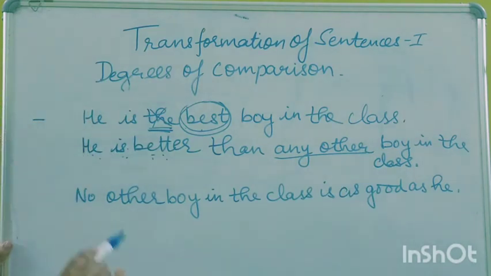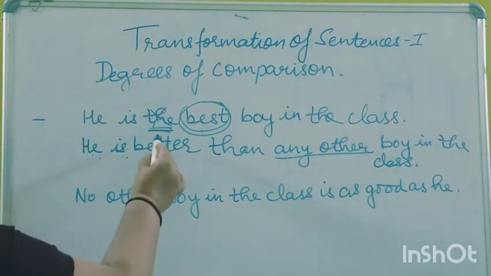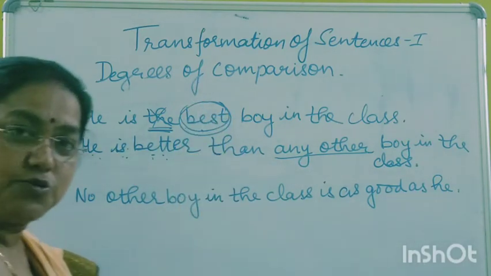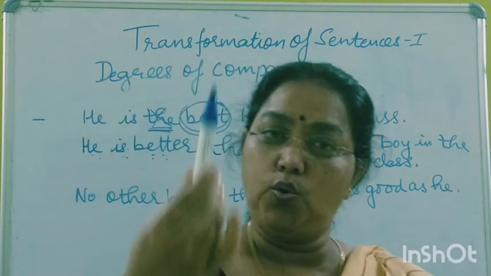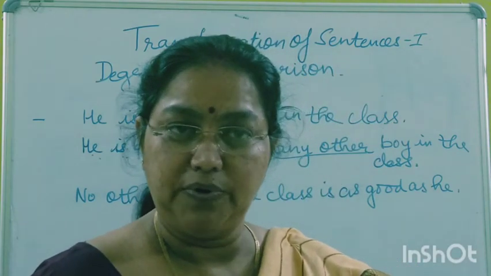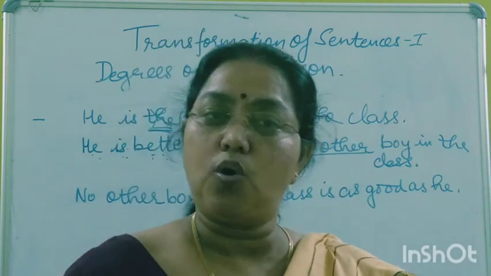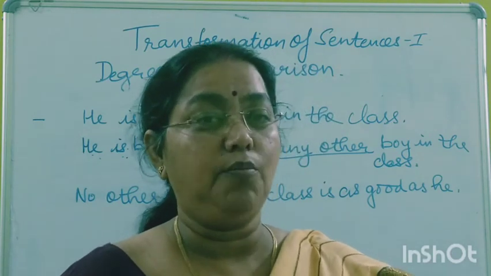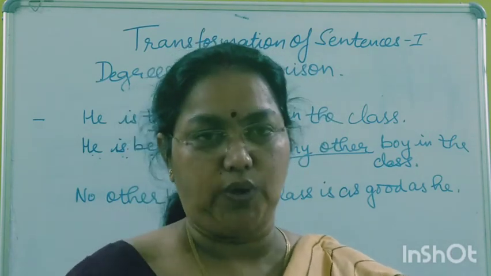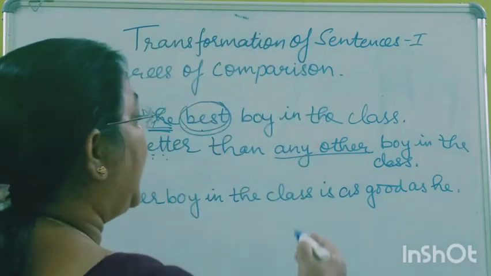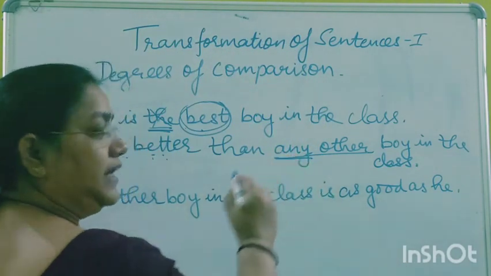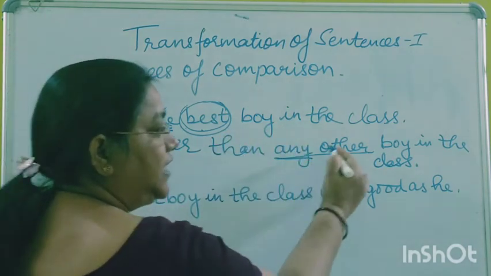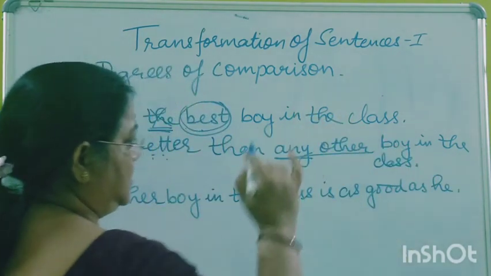Now you have to understand this, children, because he is the best boy. The best means he is the only one who is on the top. So there is no other boy in the class who is better than him or equal to him. That is why any word which has a negative sense is used. So he is better than any other boy in the class.